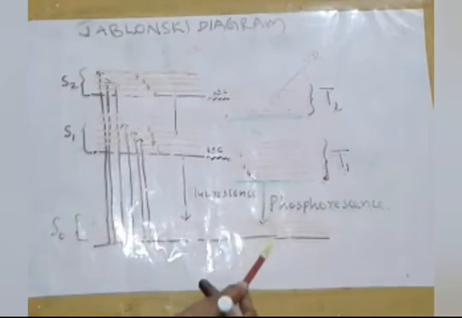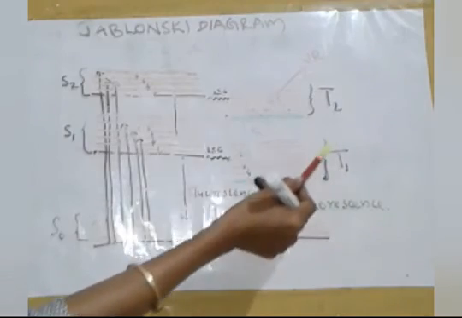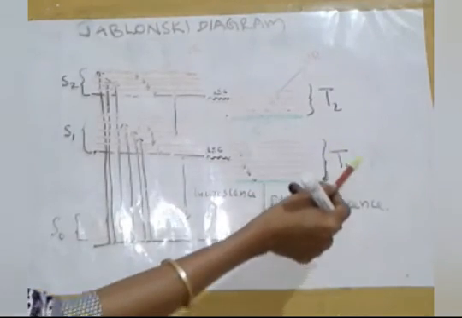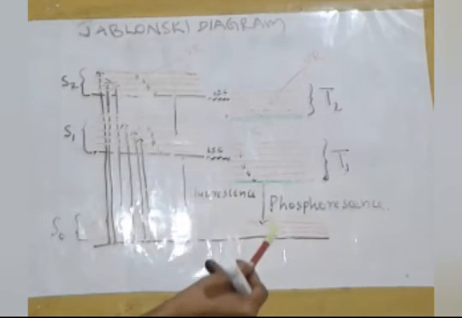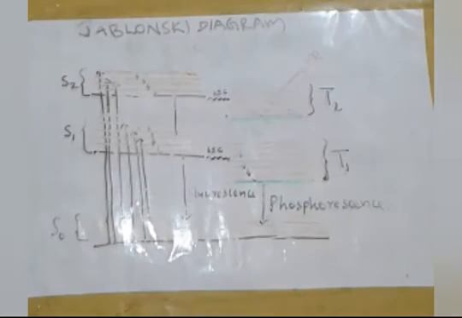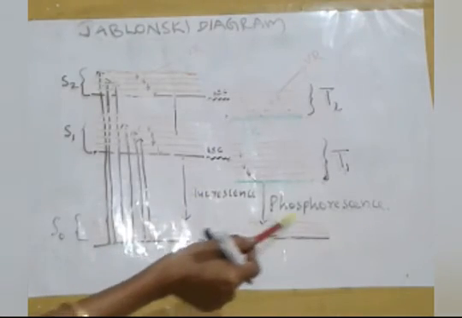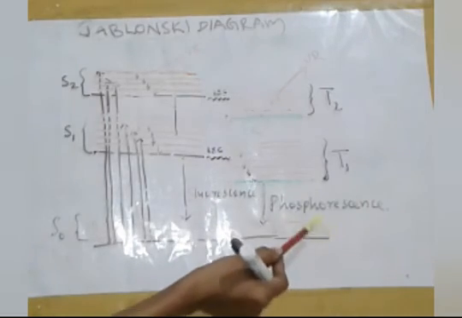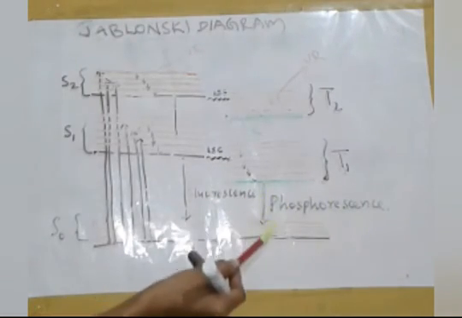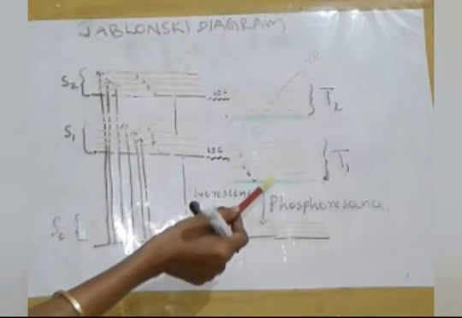Phosphorescence is the relaxation of a molecule from its first triplet excited state, that is the T1 state, to its ground electronic energy level by releasing its energy in the form of light. This is known as phosphorescence. Phosphorescence takes a greater time than fluorescence, about 10 raised to minus 3 seconds or greater, because phosphorescence involves the inversion of the spin.